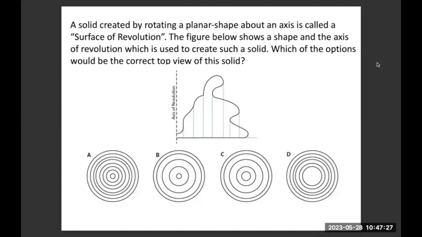Yesha, wrong answer. Khushbu, wrong answer. Rishabh, correct answer. Khushbu, wrong answer. Riya, wrong answer.